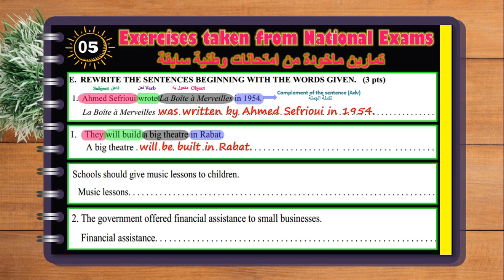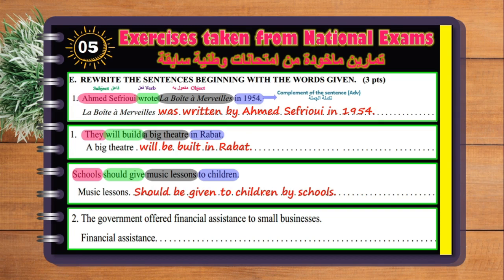Schools should give music lessons to children. Here, schools is the subject, should give is the verb, music lessons is the object, and to children is the complement. Here we have the verb should, so it's a modal verb, and we're going to apply the rule of modal verbs. So: music lessons should be given to children by schools.